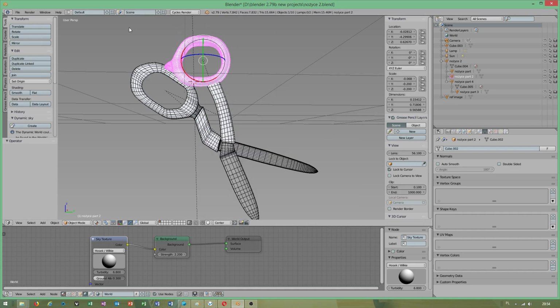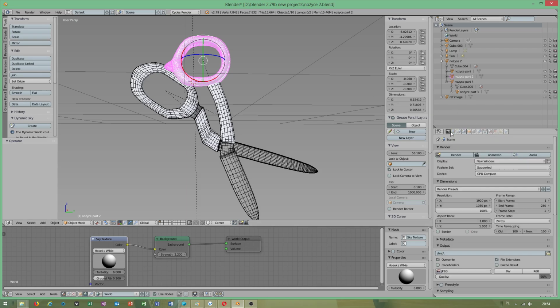When you first open up the program, you switch from Blender Render to Cycles. Second step, make sure you properly set up the render. Instead of using the image editor, you switch to a new window. You can also render a preset. You can also set up the resolution for YouTube.